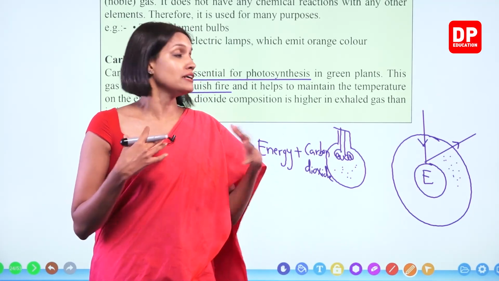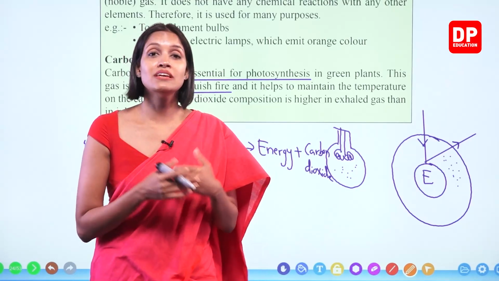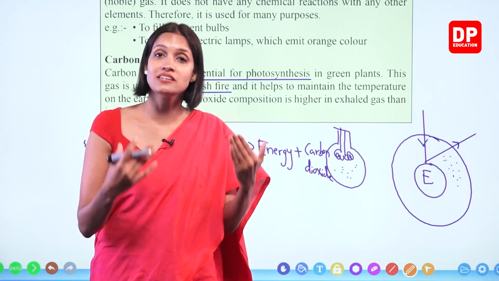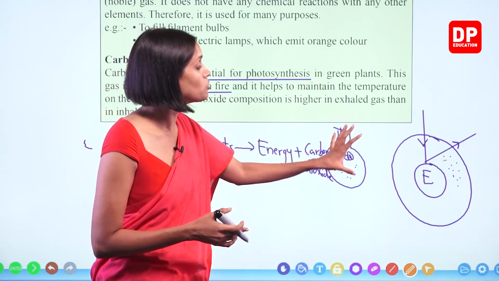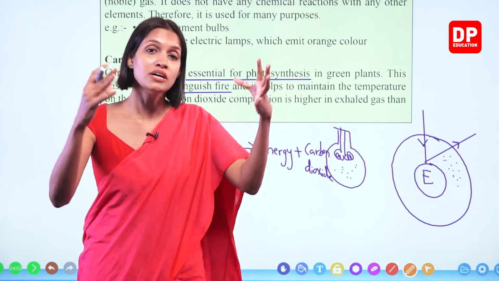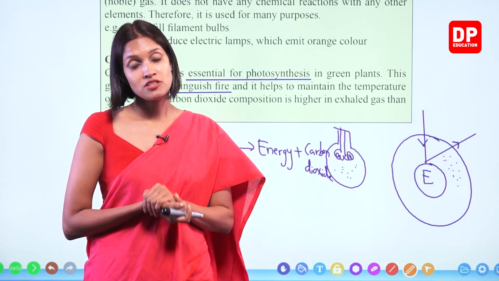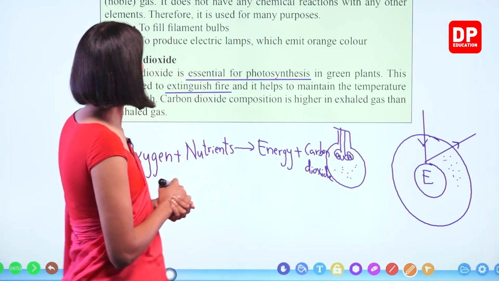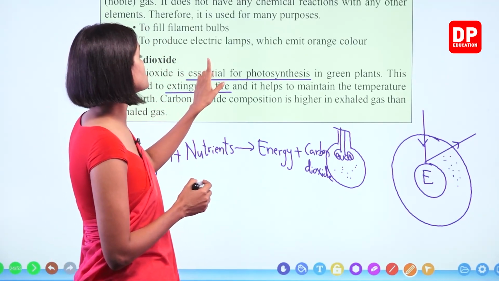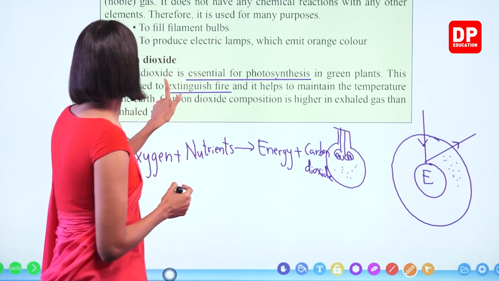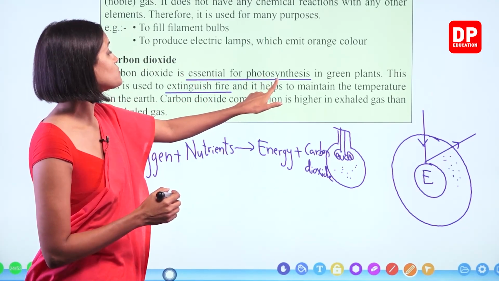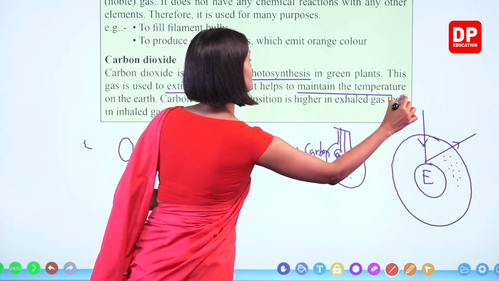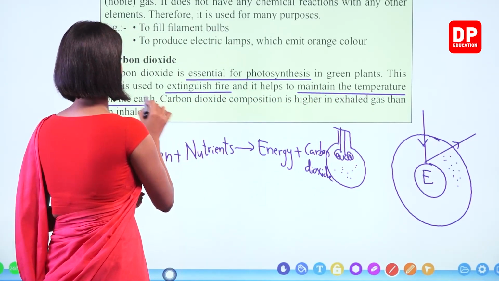So all the biological activities take place in a certain temperature range. In order to maintain that temperature, it's very important to trap a certain amount of heat coming from the sun. So that is basically done by the carbon dioxide gas. Okay, so carbon dioxide is essential for photosynthesis, to extinguish fire, and it helps to maintain the temperature on the earth.